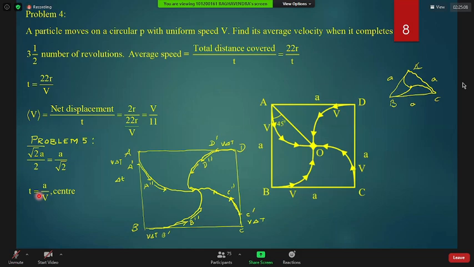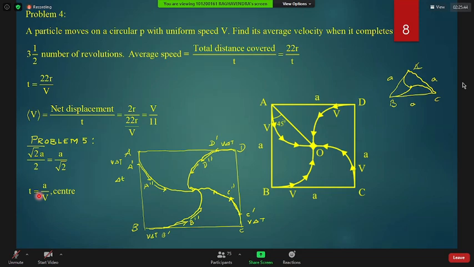Na, ask. Sir, their total time will be total distance by average speed, no, sir? In this case, why will you take that, beta? In this case, only you take time. Why for finding time do you take velocity component along the direction AO? Displacement is AO. Along the direction of AO, velocity component is V cos 45. That's all. But the time is the total time, no, sir?